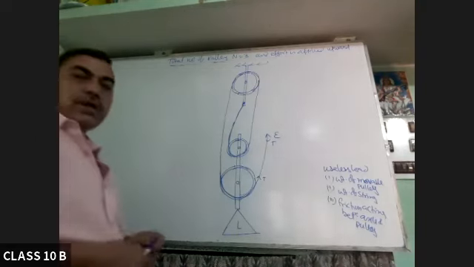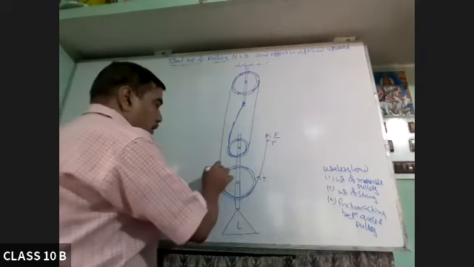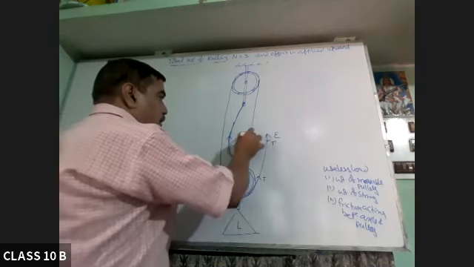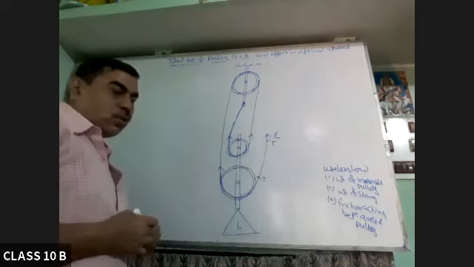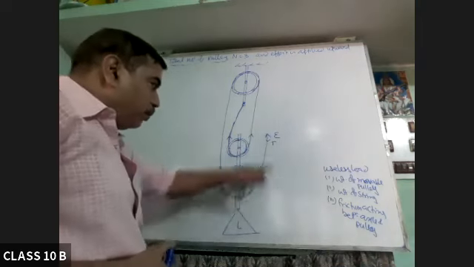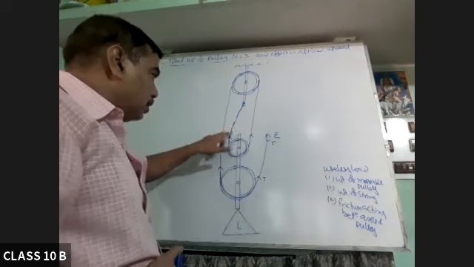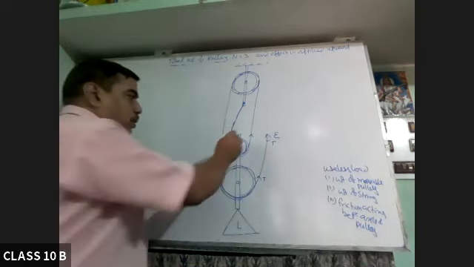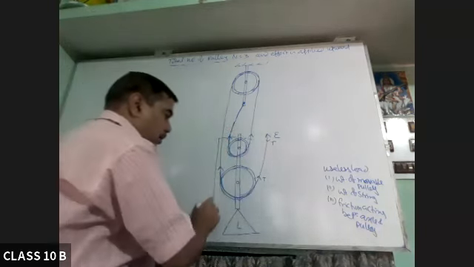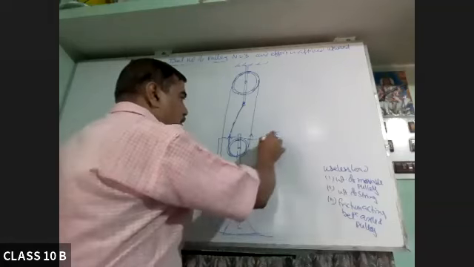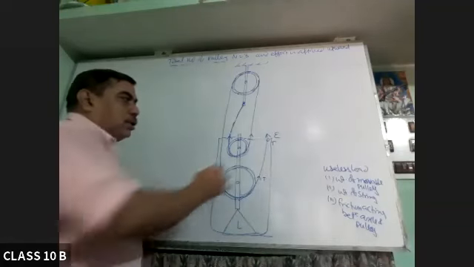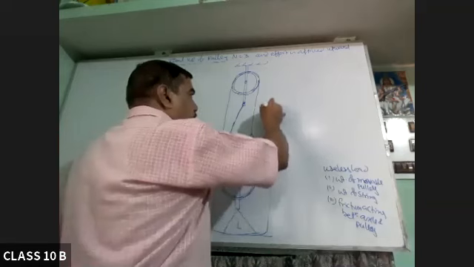So in this case, what happened? One tension here, one tension here, one tension here, and one this one. This lower block is connected by the four strands. One here, two here, three here, four here. Now, if you consider only this part, this is the lower block. So it is connected. Three strands are there.